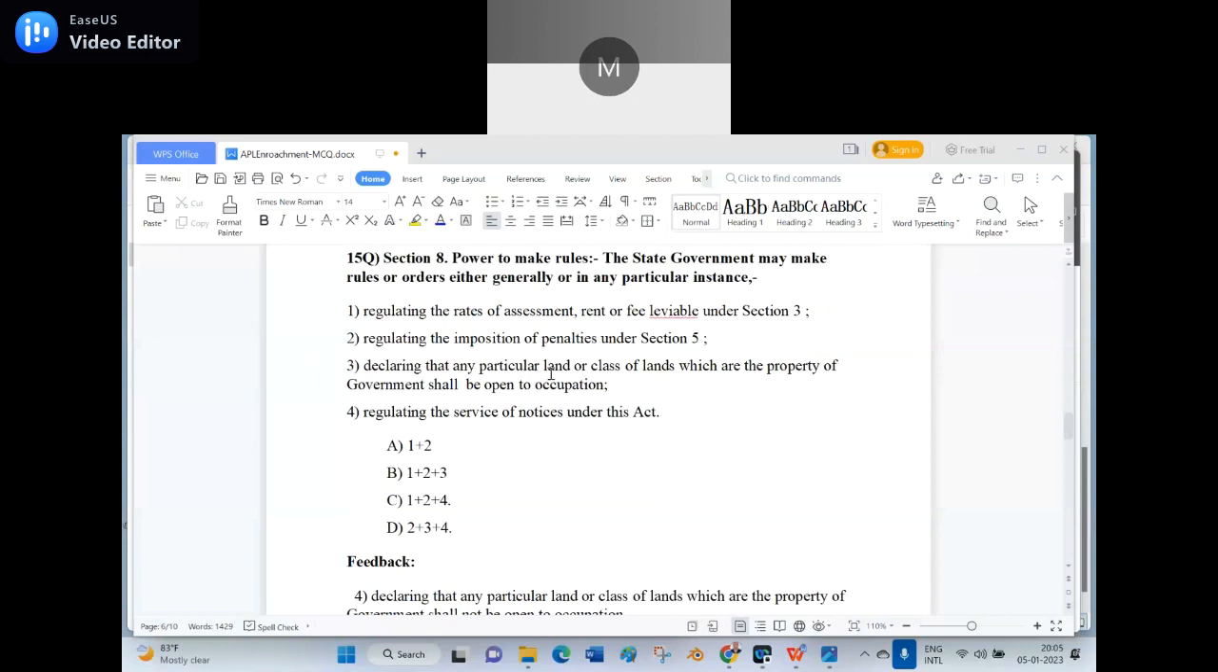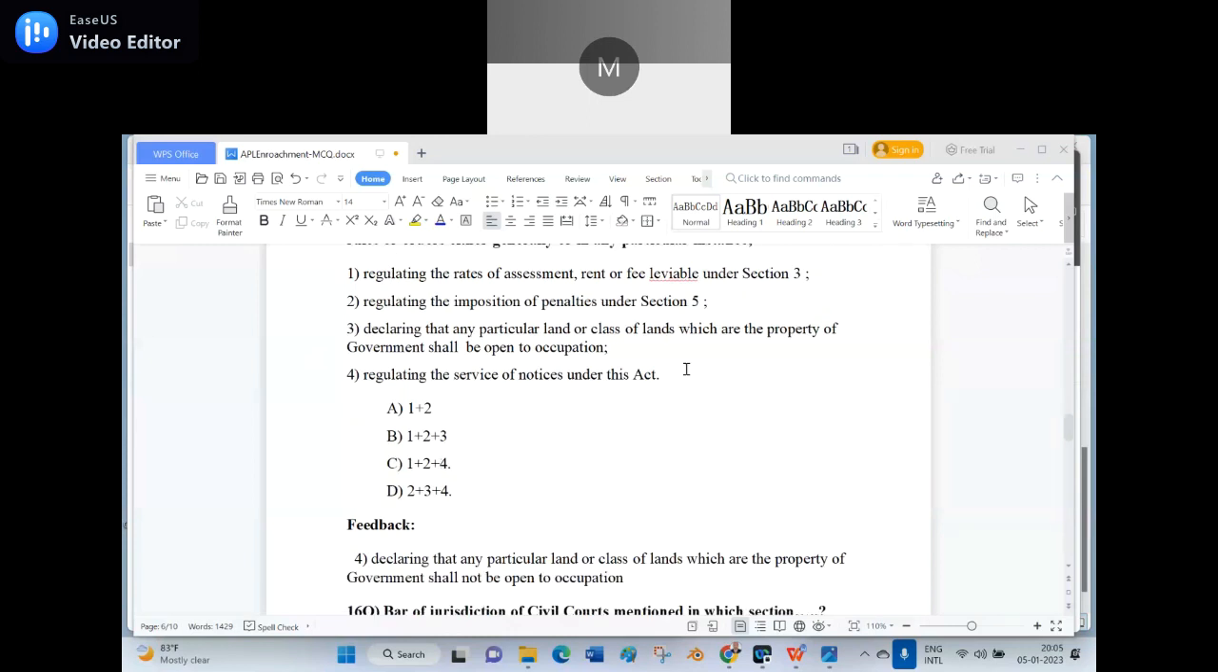Declaring that any particular land or class of lands which are the property of government shall not be open to the occupation. I removed the "not" here. Means 3 is not the count. Then what is the right answer? Option C, 1 plus 2 plus 4 is the right answer.